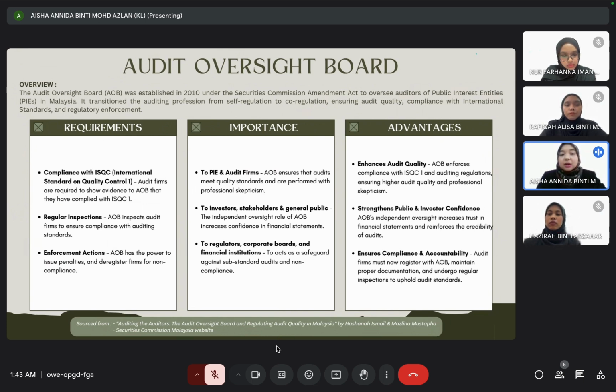Next, the advantages of the Audit Oversight Board. The first one is to enhance audit quality with ISQC 1 and auditing regulations, ensuring higher audit quality and professional skepticism. Next is to strengthen public and investor confidence, which increases trust in financial statements and reinforces the credibility of audits. The next one is to ensure compliance and accountability. Audit firms must now register with AOB, maintain proper documentation, and undergo regular inspections to uphold audit standards.